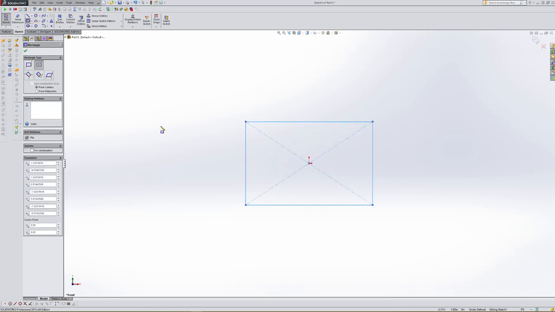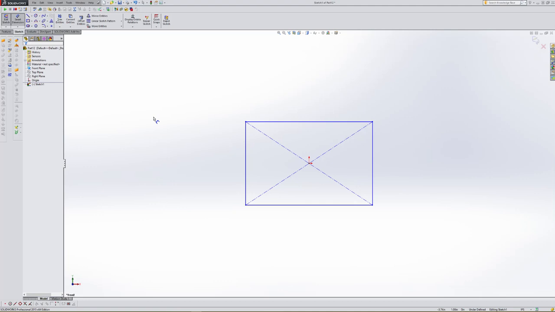then let go with my left mouse click, and it terminates that rectangle, but I'm still in the mode of drawing rectangles. I can hit escape 2 or 3 times and that'll turn loose of that command, and then I can go to smart dimension. But in this case, what I want to do is I just want to select a smart dimension. As we discussed earlier, it's pretty intuitive on the dimension commands, and as I move my mouse pointer over here, notice that it has the dimension symbol showing up on it. So it tells me that I'm no longer drawing rectangles and I want to dimension something.